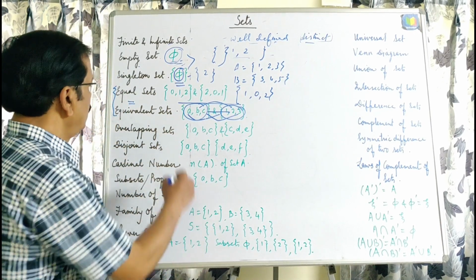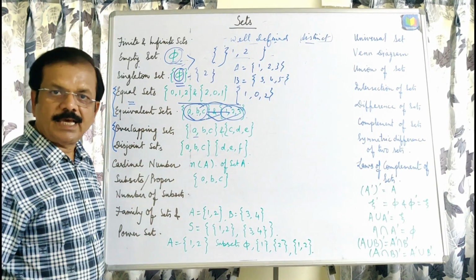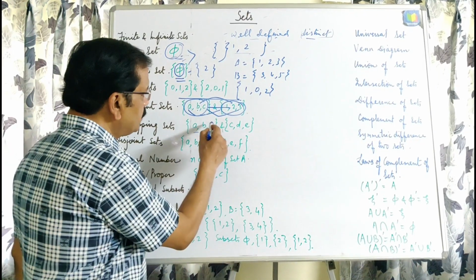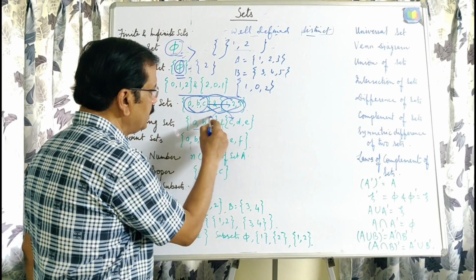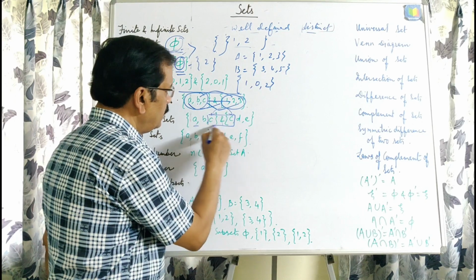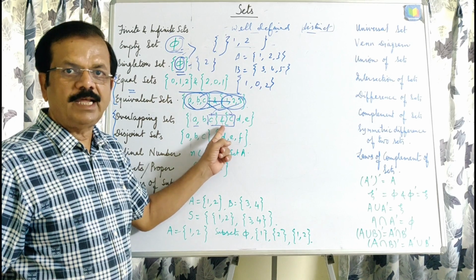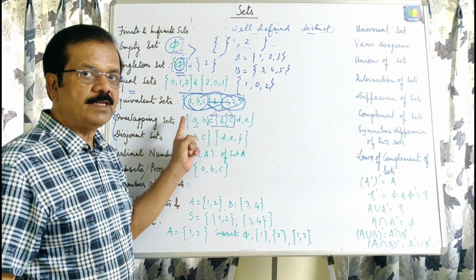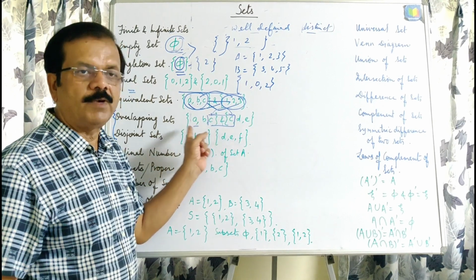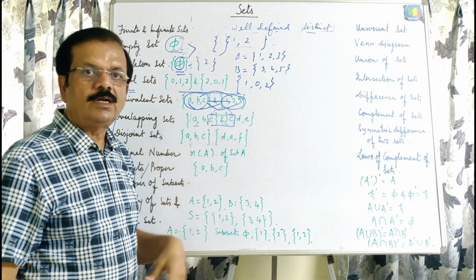Now come to overlapping sets. If we are given any two sets, and there is at least one element, you can take more than one, in between both the sets which is common, then we can say that these are overlapping sets. One element you can see here: in the first one A, B, C, in the second one C, D, E. The element C is common in both the sets, and that is why this type of set is called overlapping sets.